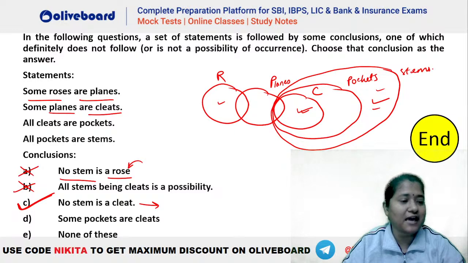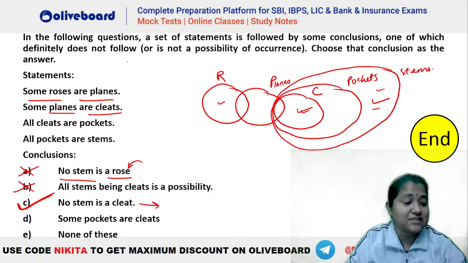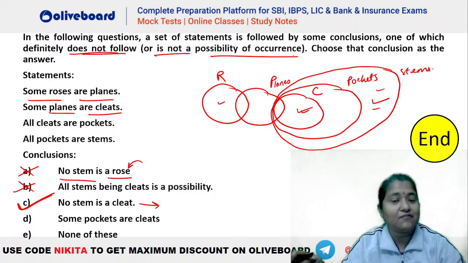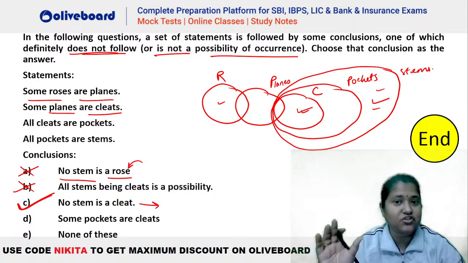Please let me know if we have any doubts in this particular question. Everyone clear? Everybody? Option B, there is a possibility. Yes, Tumidi, that is why you can see option B is true. Okay, the question is not about which of the following is true. The question is about which of the following does not follow or is not a possibility of occurrence. So you have to tell which of the following is going to be definitely false here.